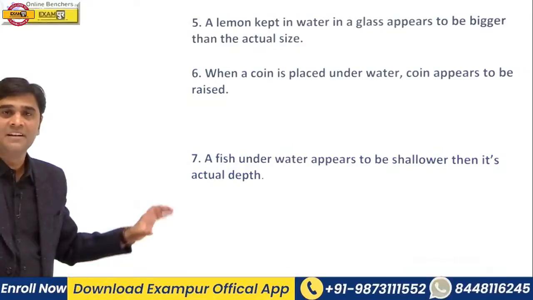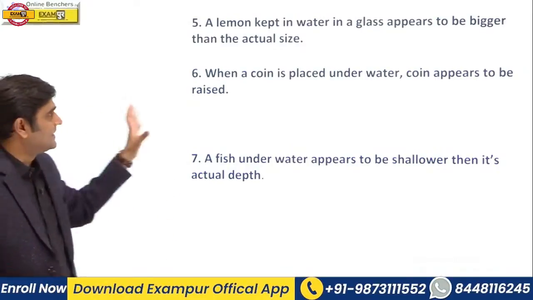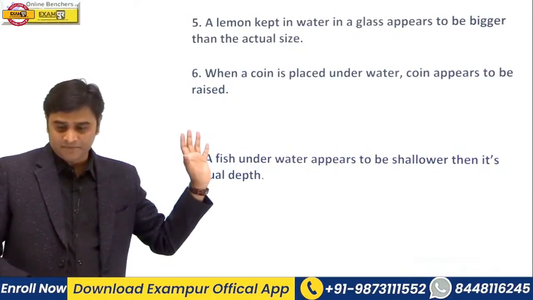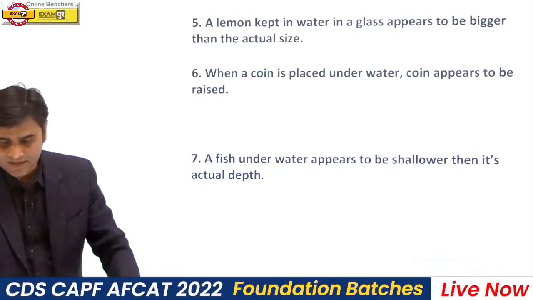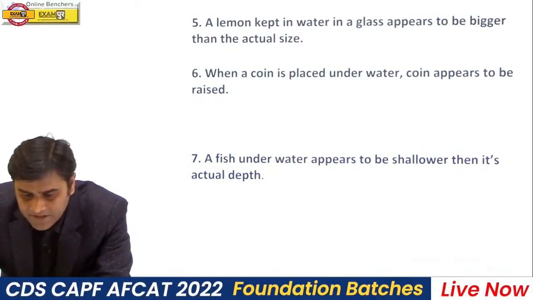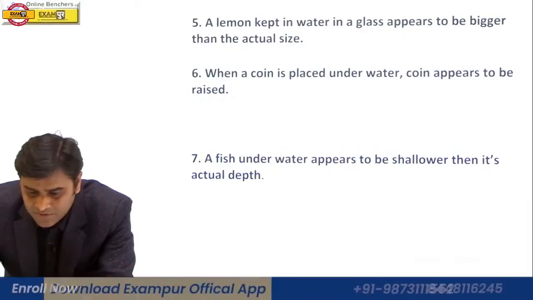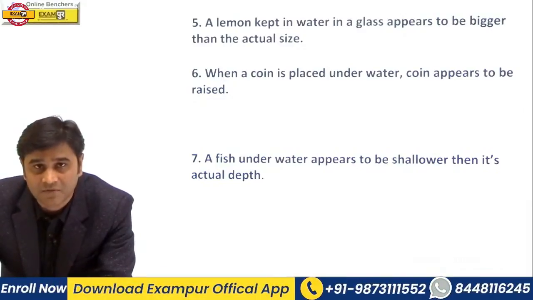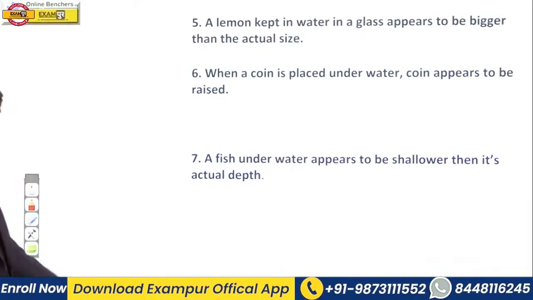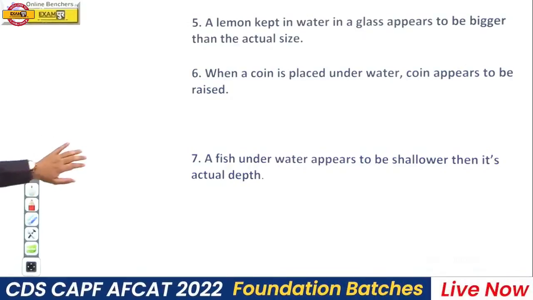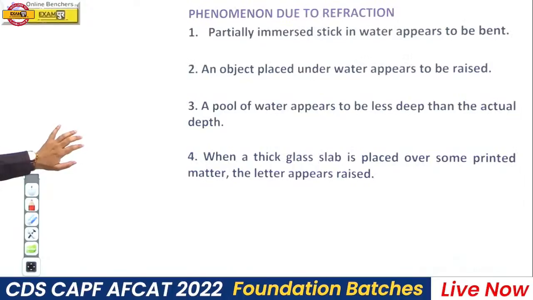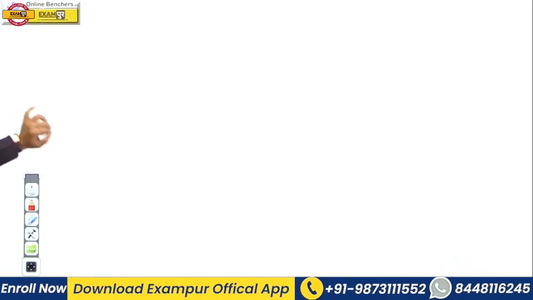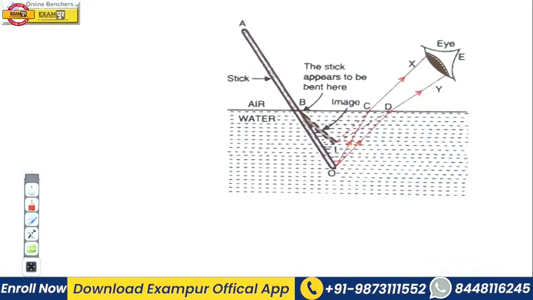So please remember all these examples, all these points. Okay, Kanchan is saying a lemon kept in water appears to be bigger than the actual size. Absolutely correct. Very good. Keep it up. Please remember all these points: 1, 2, 3, 4, 5, 6 and 7.